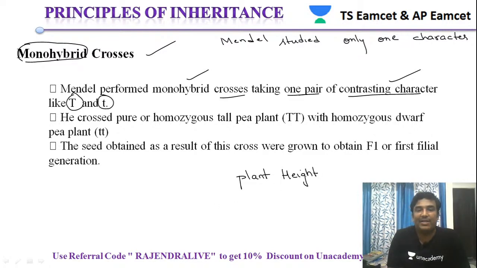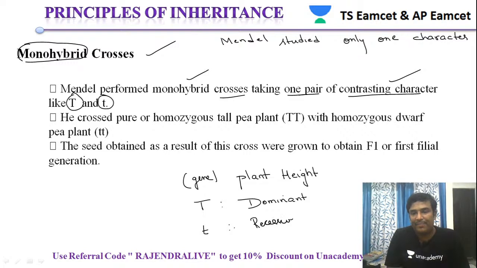Plant height is a character controlled by a gene, and every gene has two contrasting alleles. What are the two contrasting alleles? Capital T is one allele and small t is the other. Capital T is the dominant allele, whereas small t is the recessive allele.